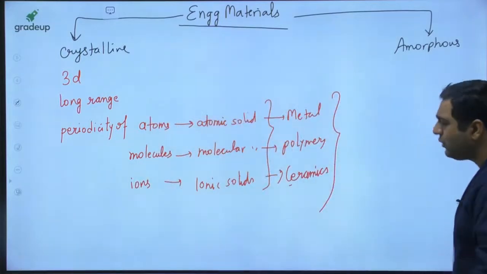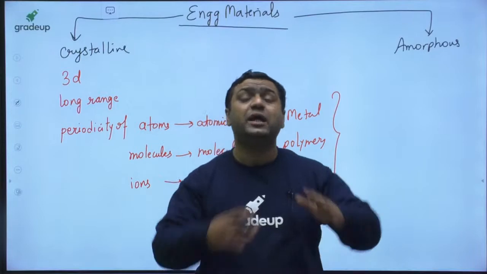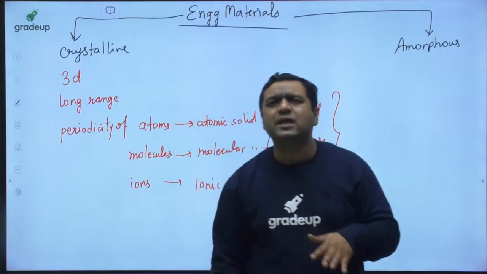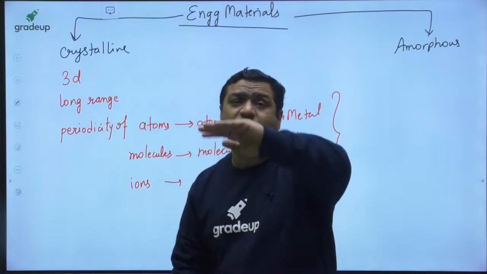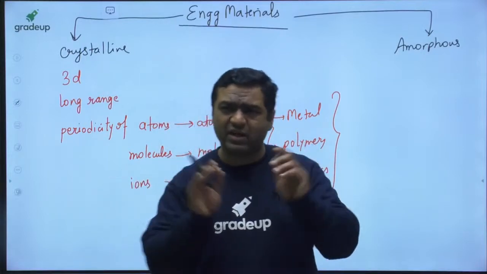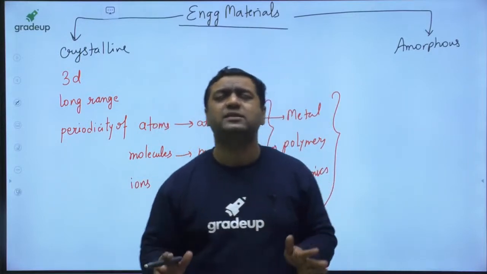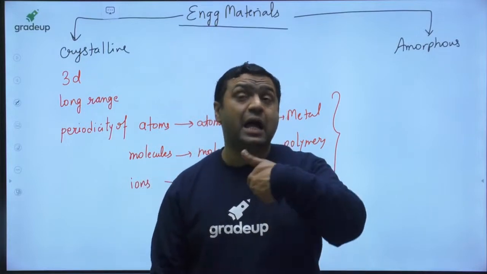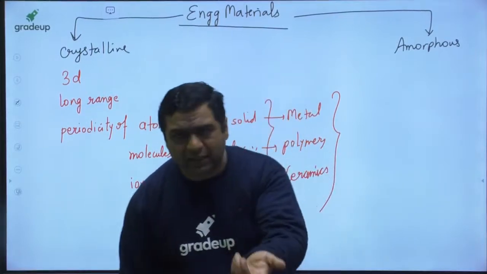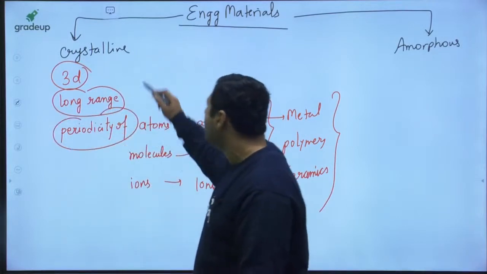Okay, so as I say, my dear, 3D long range periodicity. What do you mean by 3D long range periodicity? Means, my dear, let us say you are having a classroom, and I am teaching in a classroom, and 200 chairs are kept there, very symmetrical, one after another, and every chair is having one student. And by chance every student has the same size and same shape. So if you see the classroom, it looks like 2D long range periodicity, because periodicity means repeatability. So my dear, if 3-dimensional long range periodicity is there, it is said to be crystalline material.